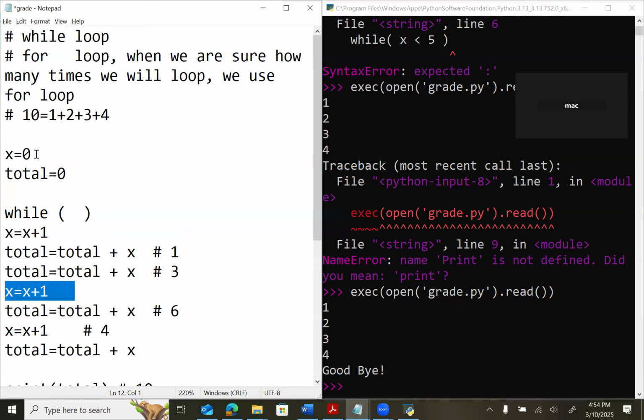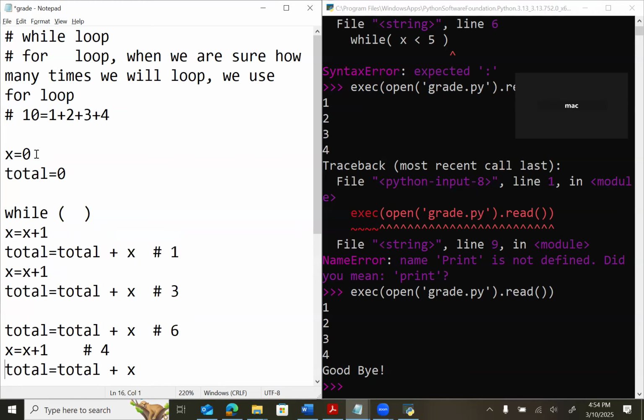Can I make it like that? Yes. Can I make it like that? And then I will make it like that. Sorry.